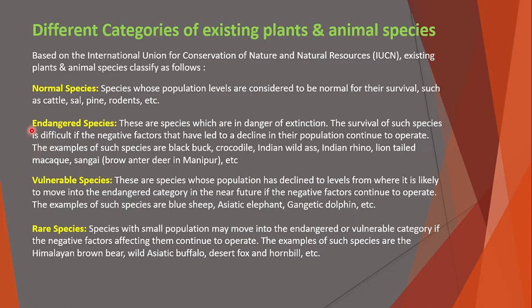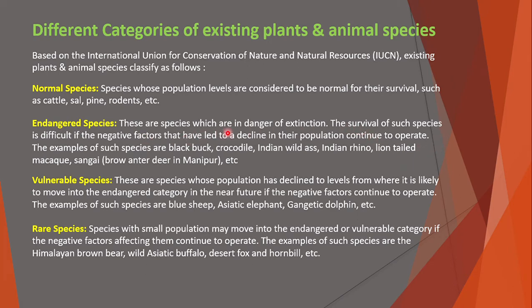The second one is endangered species. What are endangered species? These are species which are in danger of extinction. The survival of such species is difficult if the negative factors that have led to a decline in their population continue to operate.